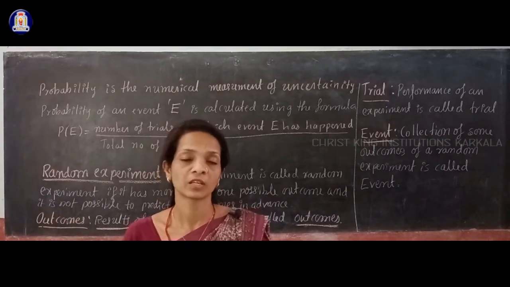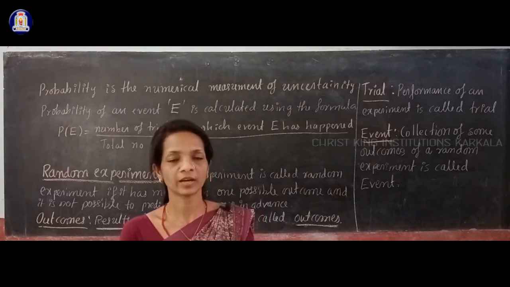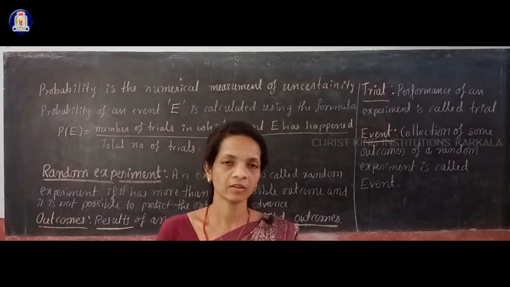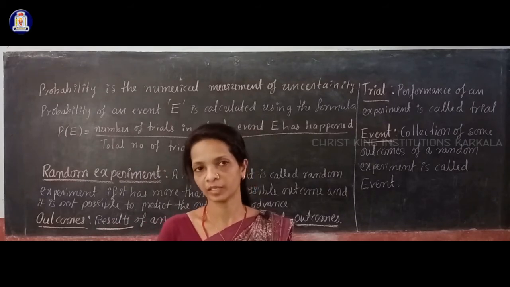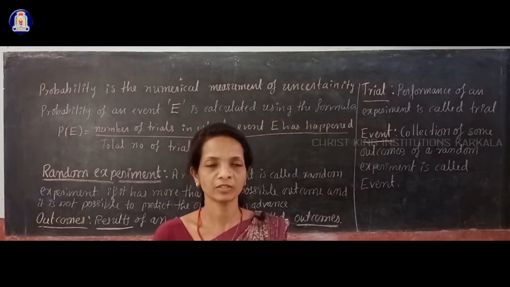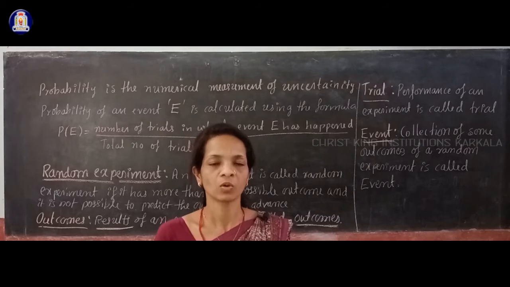And the next, outcomes. Outcomes means that is the collection of results of random experiments. Okay, actually outcomes means that is results of a random experiment, and random experiment means that is an experiment where you have more than one possible outcome and you cannot predict which outcome you will get in advance.